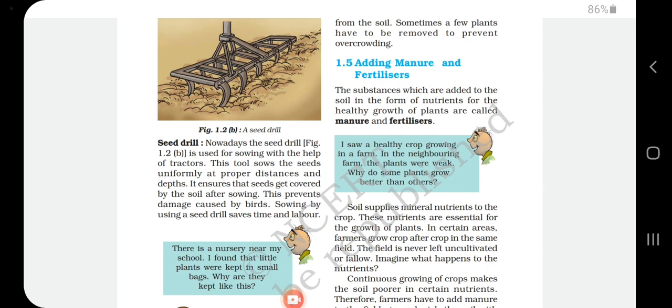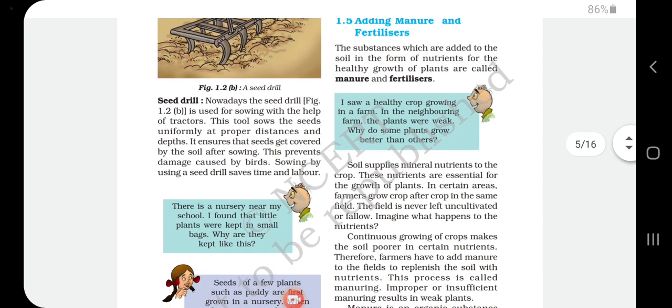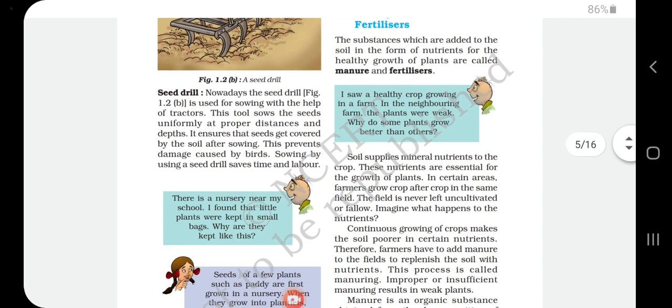The substances which are added to the soil in the form of nutrients for the healthy growth of plants are called manure or fertilizer. So once again, the substances added to the soil in the form of nutrients for the healthy growth of plants are known as manure and fertilizer.